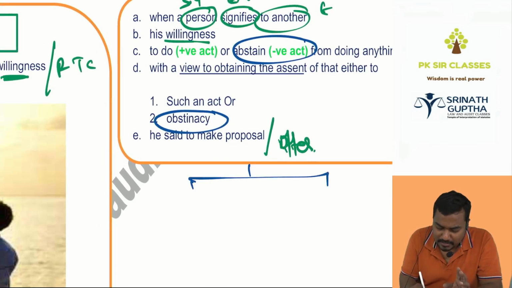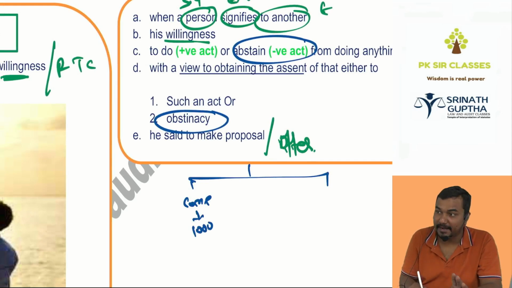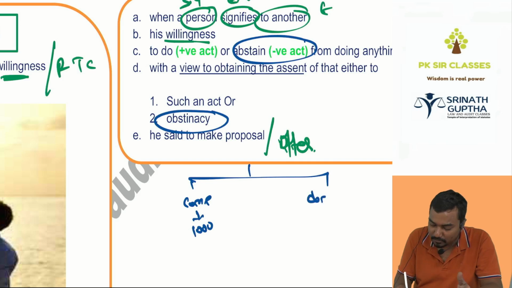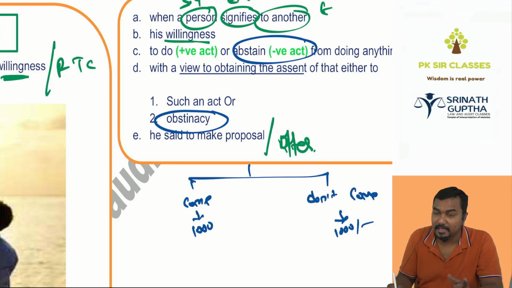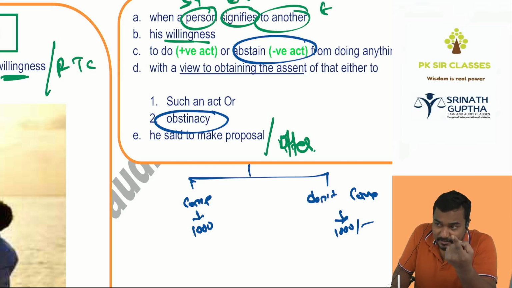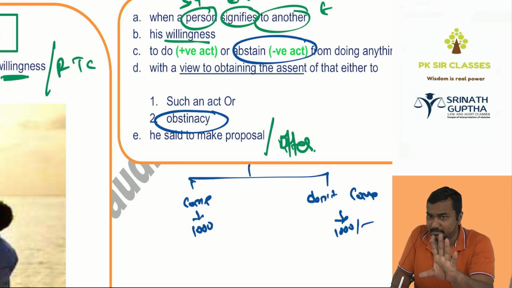So I can give 2 types of the offer. Ishwar, if you come to class tomorrow, I'll give you 1000 rupees, to do an activity. If you don't come to class tomorrow, I will give 1000 rupees. Offer can be given for doing something. Offer can be given for stopping from doing something. But it must be made with a view to getting the consent of another. I know you will not accept. Still I am giving an offer.